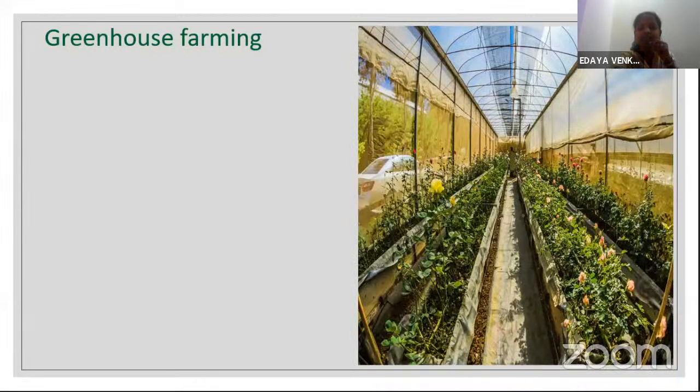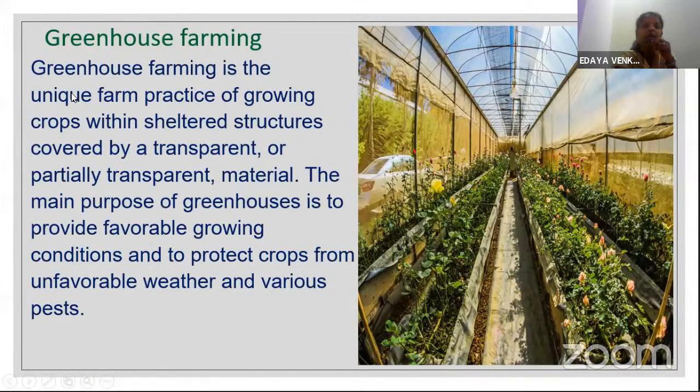So now greenhouse farming is one important type of farming which is practiced nowadays in city areas and in rural areas too. What is the factor for greenhouse farming? This is greenhouse farming. See, through the transparent material, the farm area is covered. Greenhouse farming is the unique farm practice of growing crops within sheltered structures.